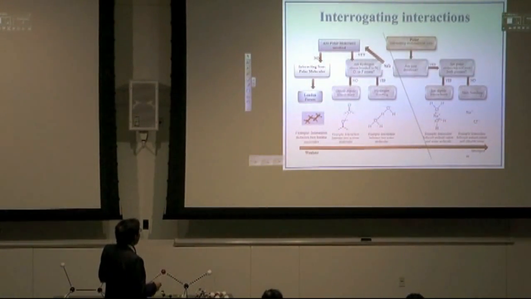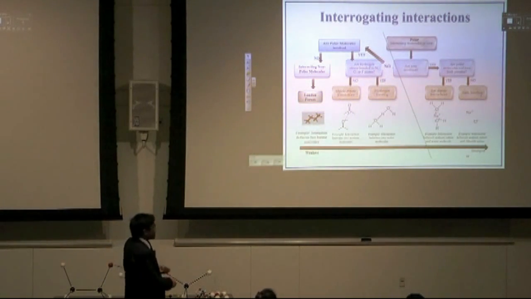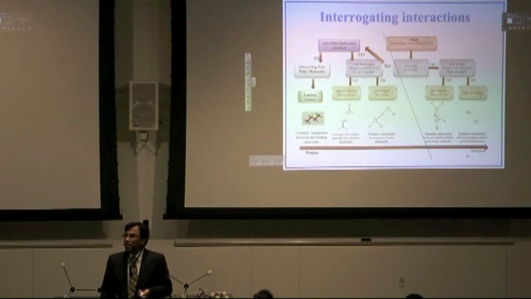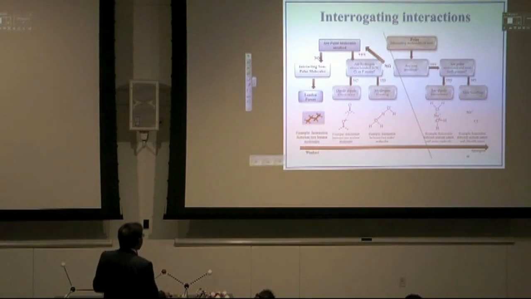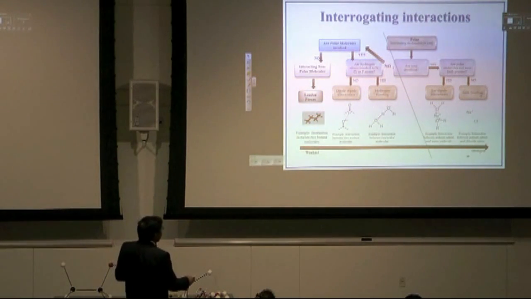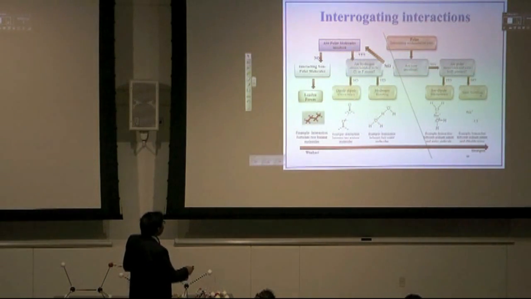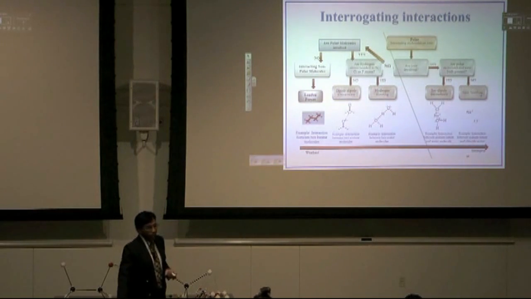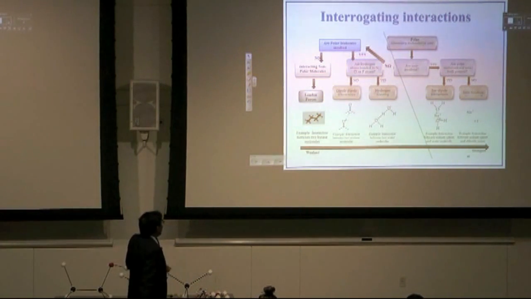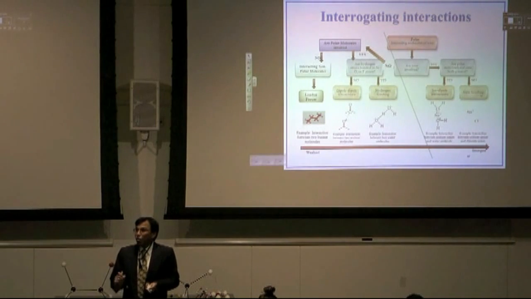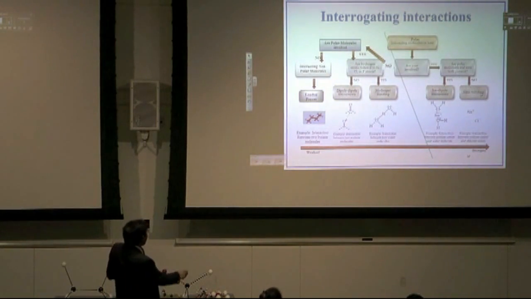You need to know the London forces are the weakest among all the different intermolecular forces present. So the London forces, then dipole-dipole, then hydrogen bond. Hydrogen bonding is about 10 times stronger than dipole-dipole. Then we're going to discuss the other two forces. So our focus today is to learn the intermolecular forces. These are also called van der Waals forces.